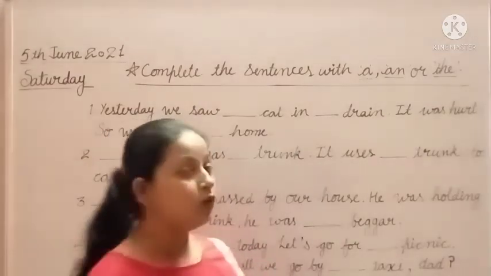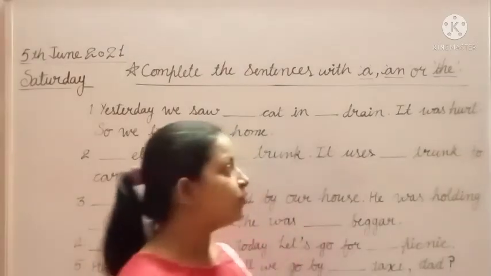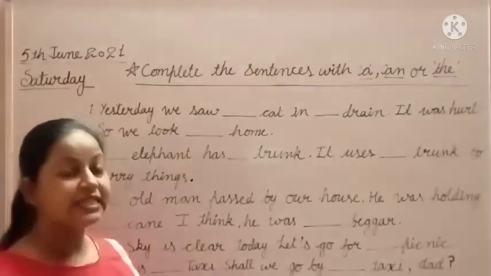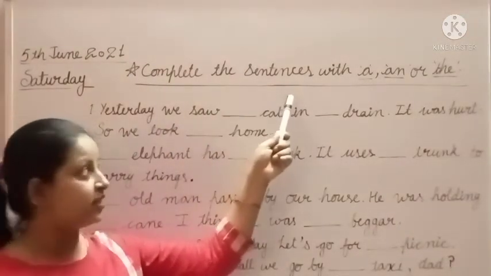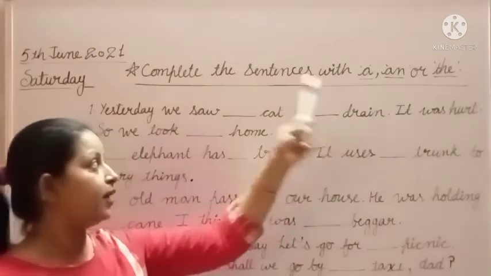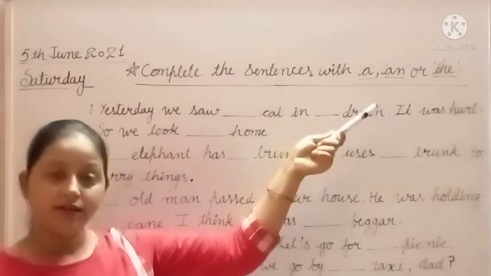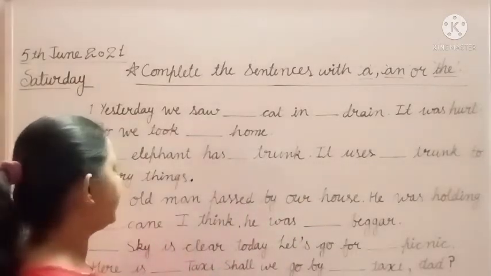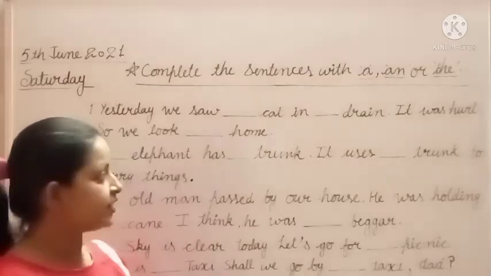Okay students, now are you ready for the worksheet? Now we will do the worksheet of articles. In this worksheet we have to complete the sentences using a, an or the. First of all we will read each and every sentence.